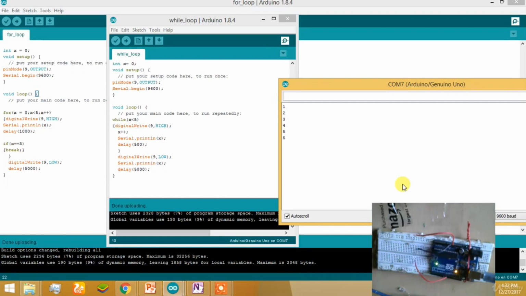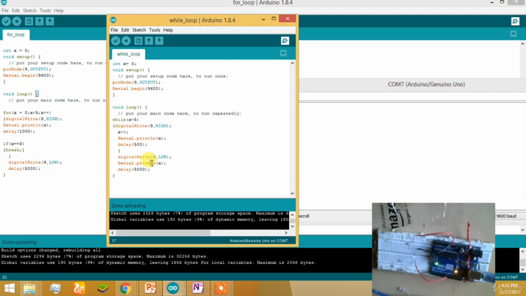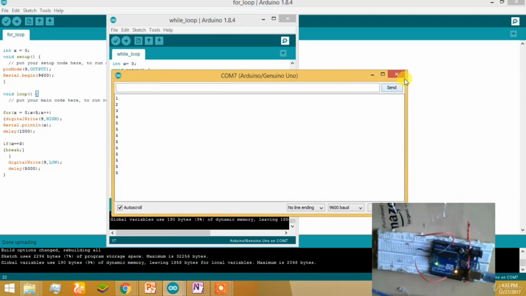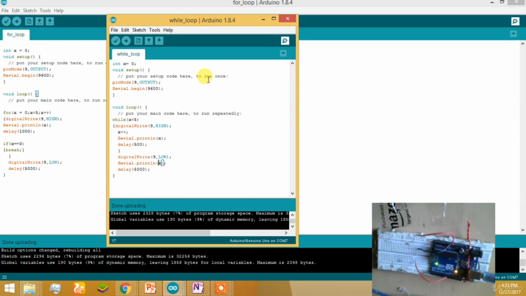While x is smaller than 5, the light will glow. After x becomes greater than 5, the light will not glow. This is the simple syntax of the while loop, and we have performed it with an increment in it. You can see that the loop is running continuously. After the while loop, it enters the next lines, but you can see that the value of x has been set and cannot be changed, so the function will not allow the LED to glow once again. This was the example of the while loop.